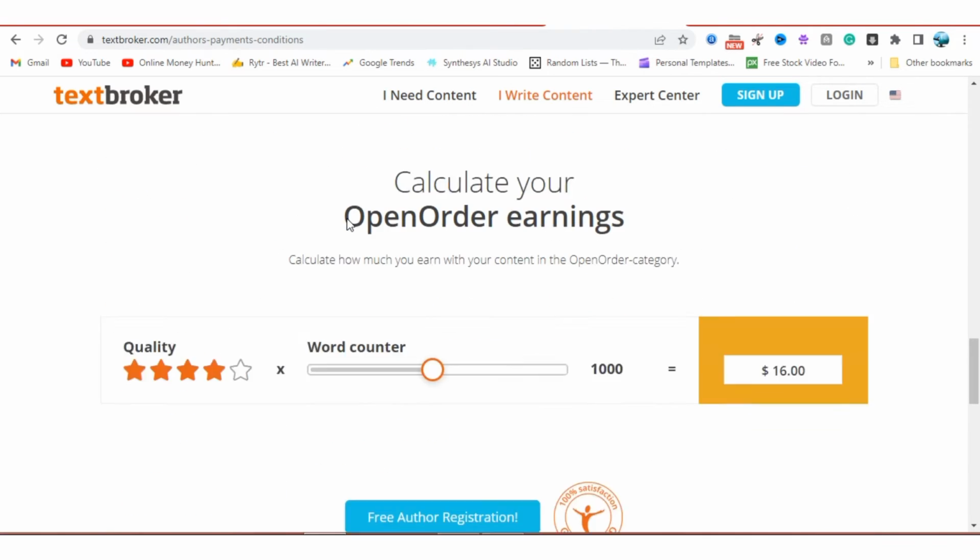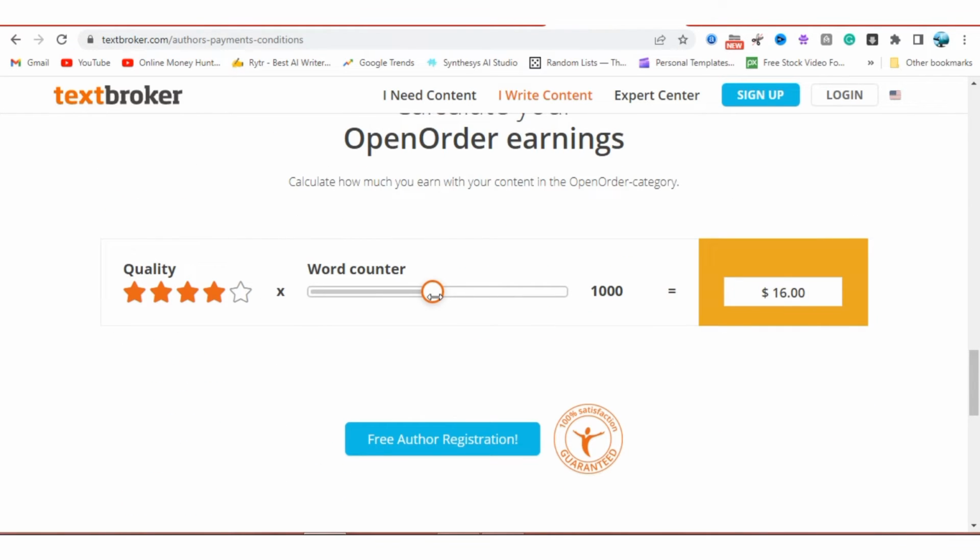As you can see here, these are the words and their payments. If you write 100 words, you get 1.60 cents. If you write 270 words, you get 4.32 cents.